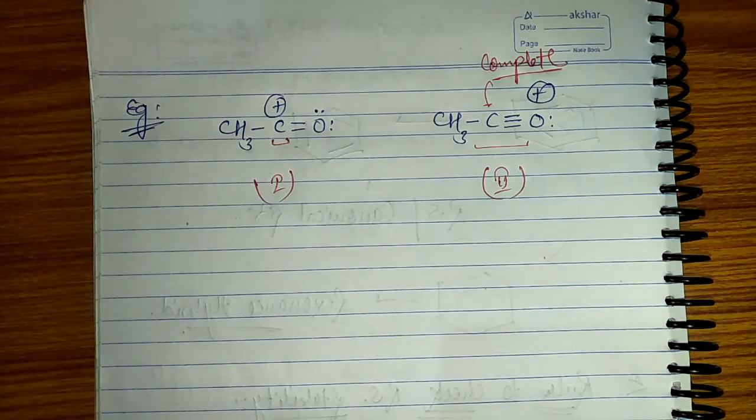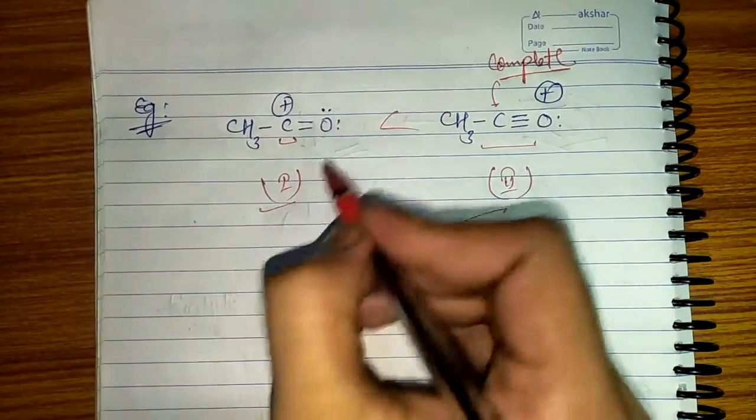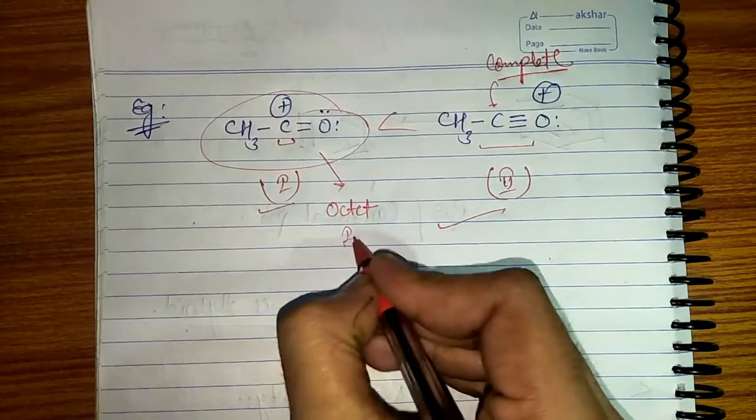And what my second point says, the octet completion is much more necessary. So this is going to be more stable over this, because here the octet is not complete, octet is incomplete.